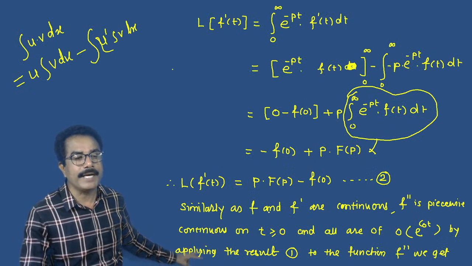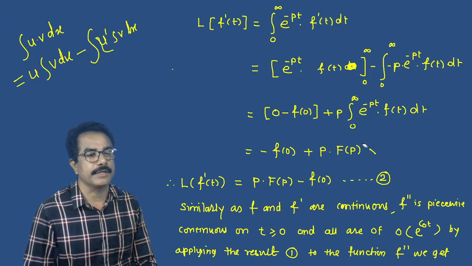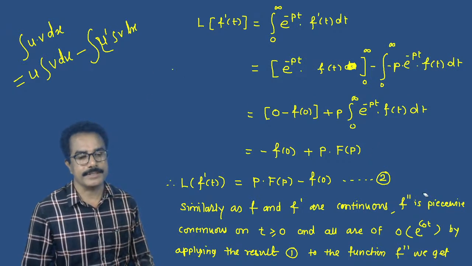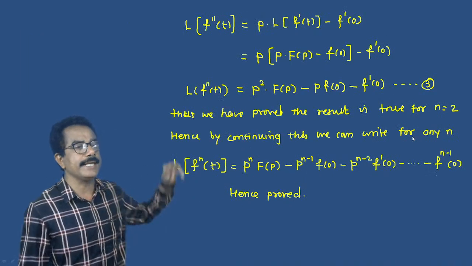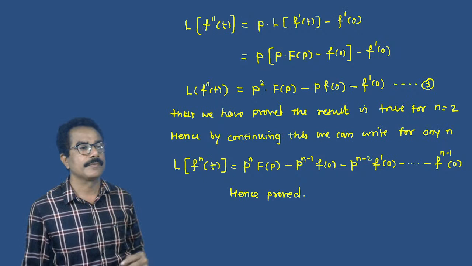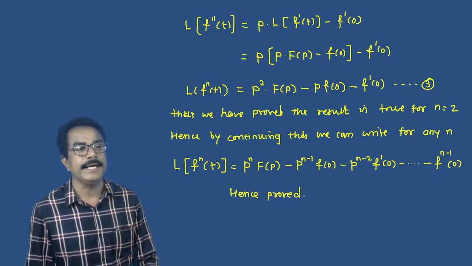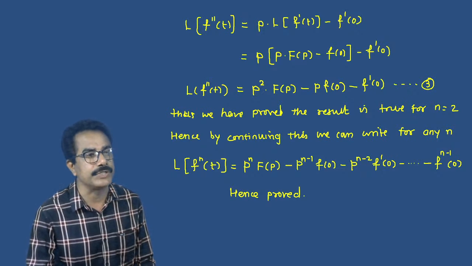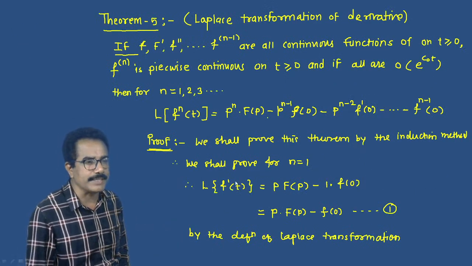Now we have to apply this result for n is equals to 2, the second order derivative f double dash of t. Then we get L of f double dash of t is equals to p into L of f dash of t minus f dash of 0.